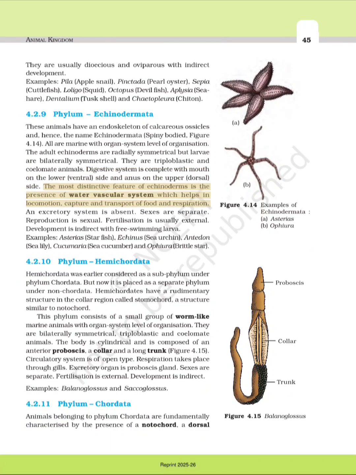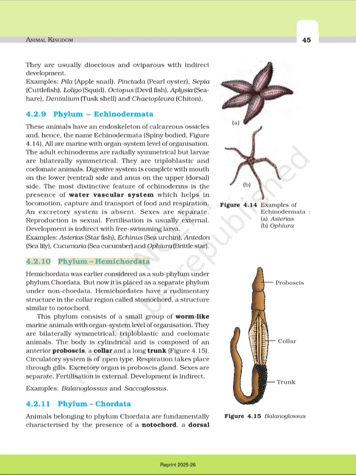The most distinctive feature of echinoderms is the presence of water vascular system which helps in locomotion, capture and transport of food and respiration. An excretory system is absent. Sexes are separate. Reproduction is sexual. Fertilization is usually external. Development is indirect with free-swimming larvae. Examples: Asterias, starfish; Echinus, sea urchin; Antedon, sea lily; Cucumaria, sea cucumber; and Ophiura, brittle star.